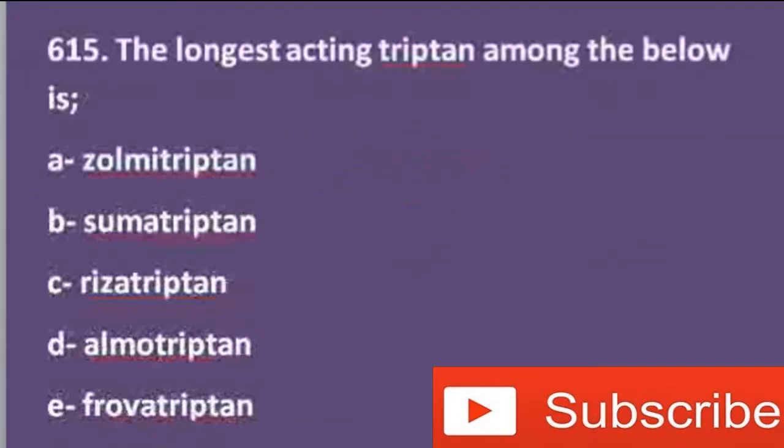The longest acting triptan among the below is: zolmitriptan, sumatriptan, rizatriptan, eletriptan and frovatriptan. Actually, among the following, the longest acting triptan is frovatriptan. Triptans are actually anti-migraine medications.